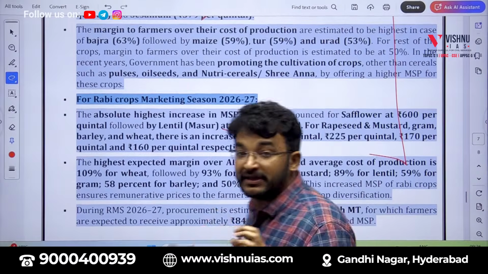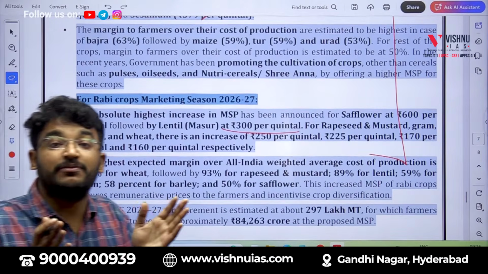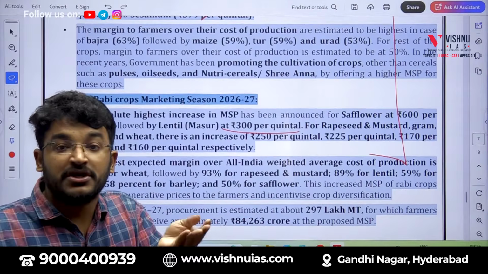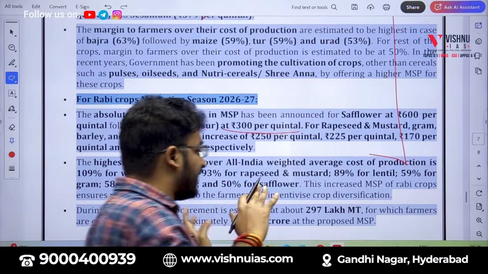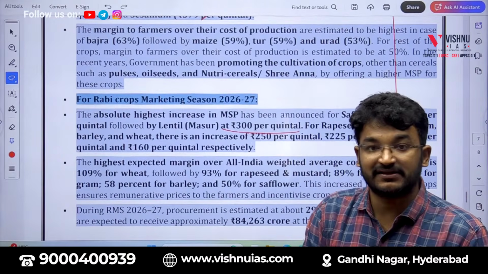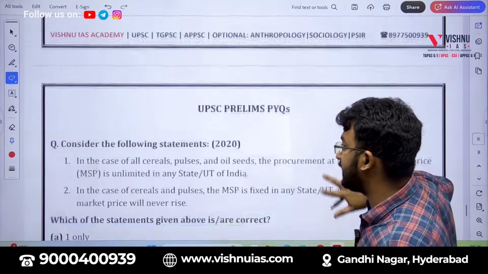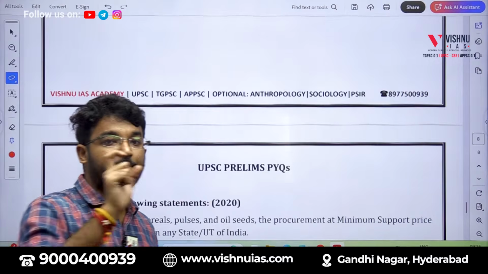So what will happen? Since the MSP of this is increased, farmers will have more focus on these crops, so production of these crops can also be increased. Okay, so in this format, MSP will be announced before the sowing season. Right? So these are the complete details with respect to the topic called MSP.